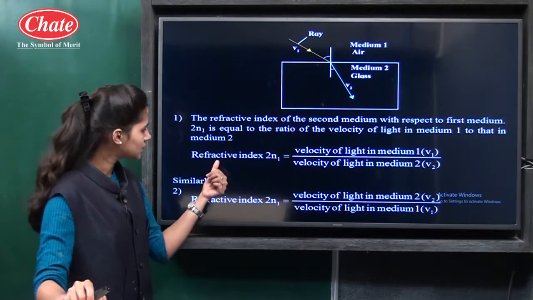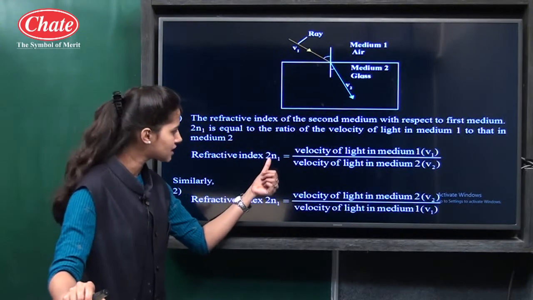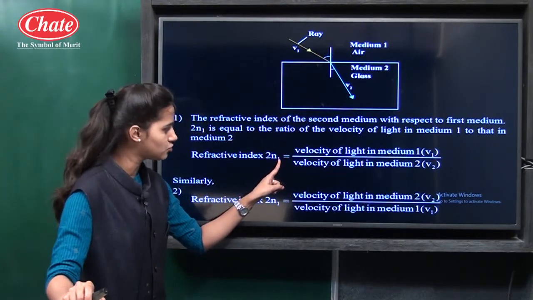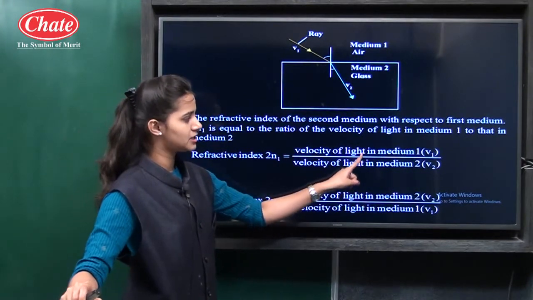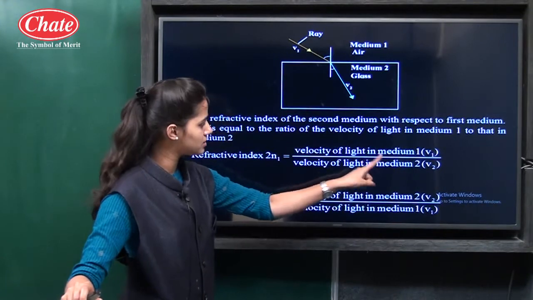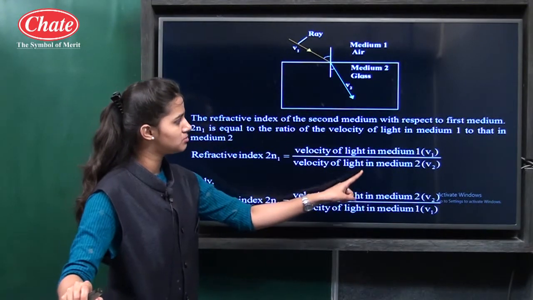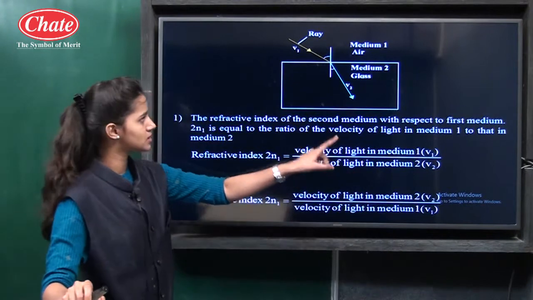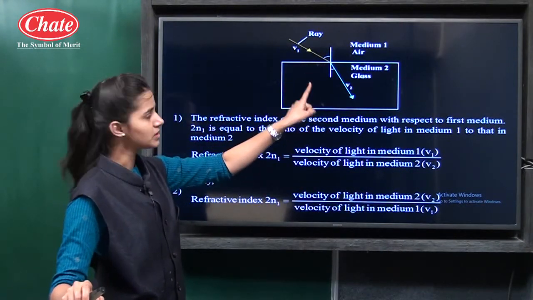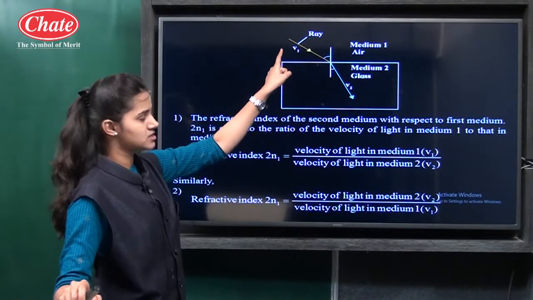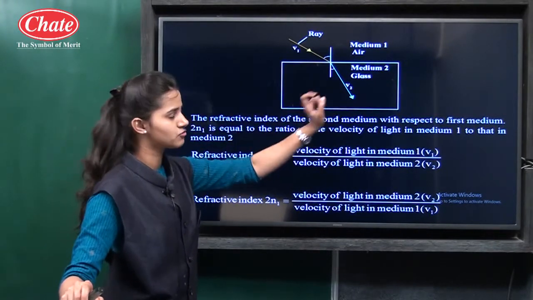So the refractive index of the second medium with respect to the first medium is equal to the velocity of light in medium 1, v1, upon the velocity of light in medium 2, v2. Here you can say medium 1 is air and this is medium 2. The velocity of light in air is v1 and in glass it is v2.